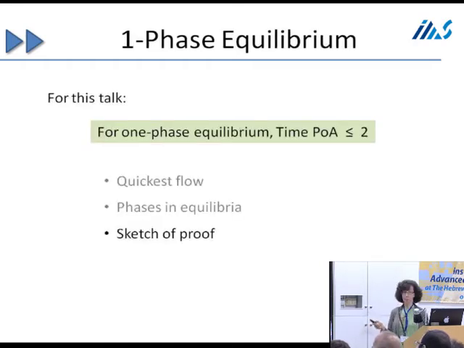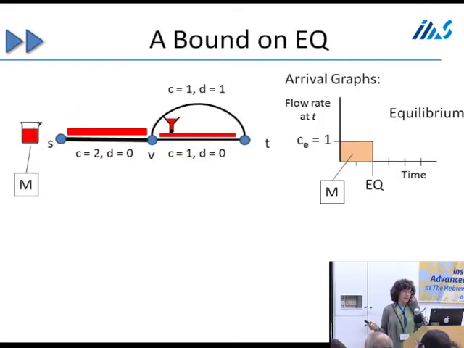So what I'm going to talk to you about in this talk is I'm going to make an assumption about the number of phases. I'm going to talk about a one-phase equilibrium, so a particular example that happens to have an equilibrium that completes in just one phase. And I'll show you that the time price of anarchy is at most 2. So it's a little bit worse than our main theorem. So I need to get bounds on the equilibrium. And I'll get a couple different bounds and compare them.